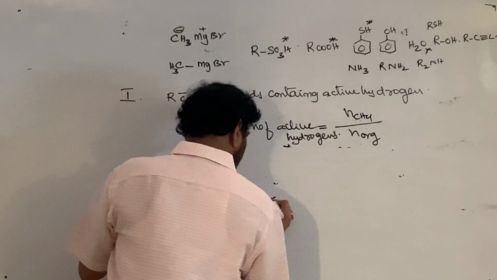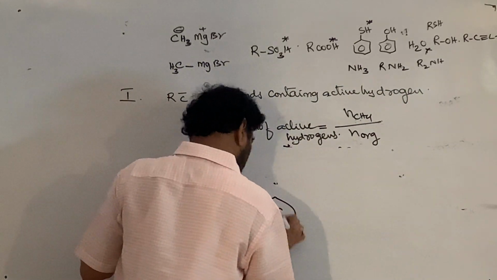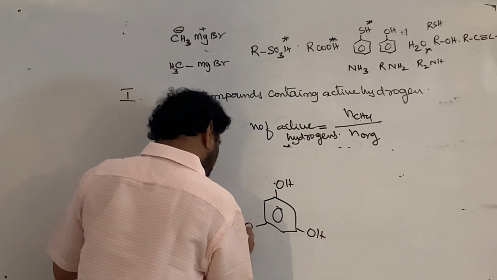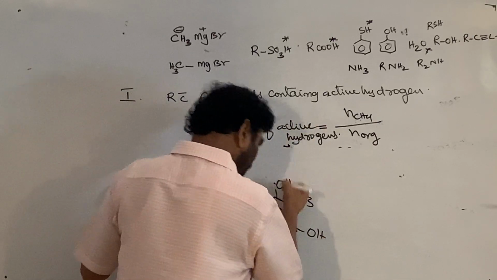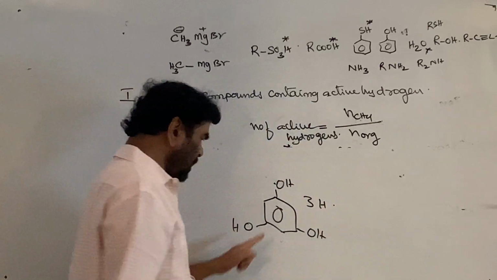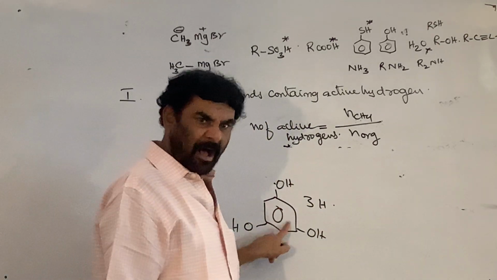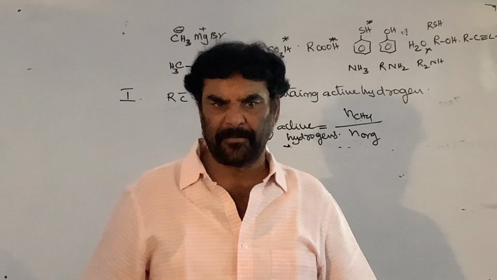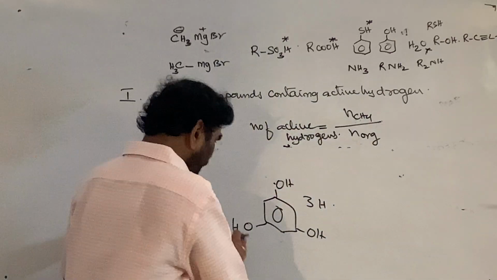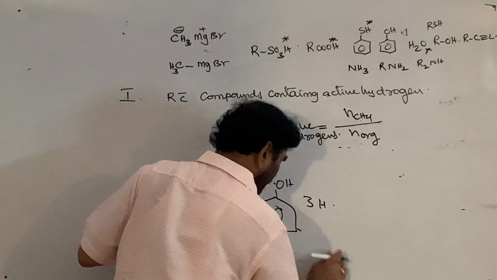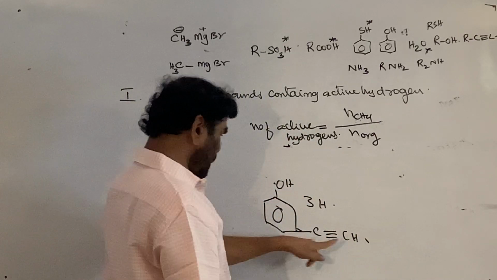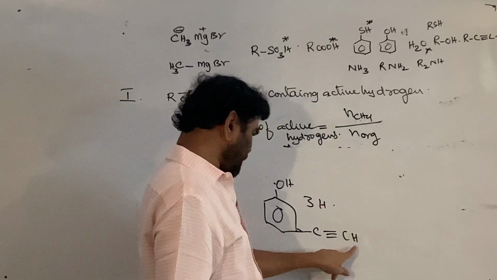Suppose this is the organic compound, with phenolic OH, that is 3 OH groups, 3 active hydrogens. 1 mole of this on reaction with excess Grignard reagent produces 3 moles of methane. Suppose it contains only one of this, and this is the triple bond CH, that is acidic hydrogen.